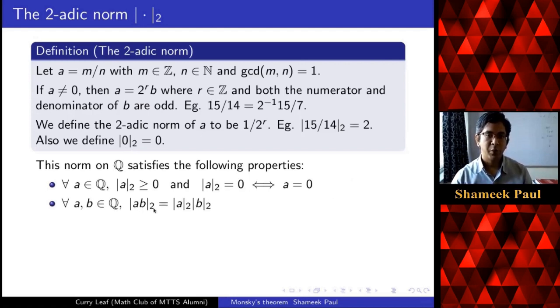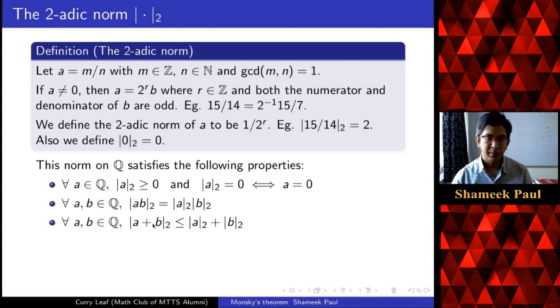The two-adic norm of a product is the product of the two-adic norms, and the two-adic norm of a sum is less than or equal to the sum of the two-adic norms. These three properties are satisfied by the usual absolute value of a rational number, and any function which satisfies these properties is called a norm. That's the reason for the name. Here 2 is playing an important part, so it's called the two-adic norm.